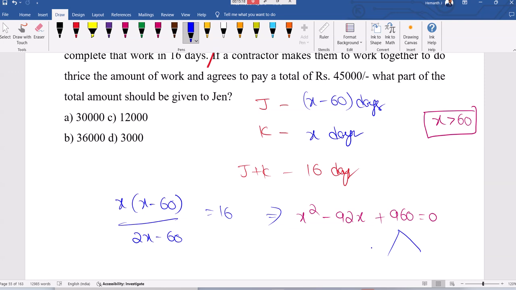Now 92 is required as the sum, with the product of these two. So what can be done? 96 into 10, 48 into 20, but 48 and 20 will not give 92, right? What can be split? 24, 40, no. 32 and 30, no, we'll get 62, but here we want 92. Split it.